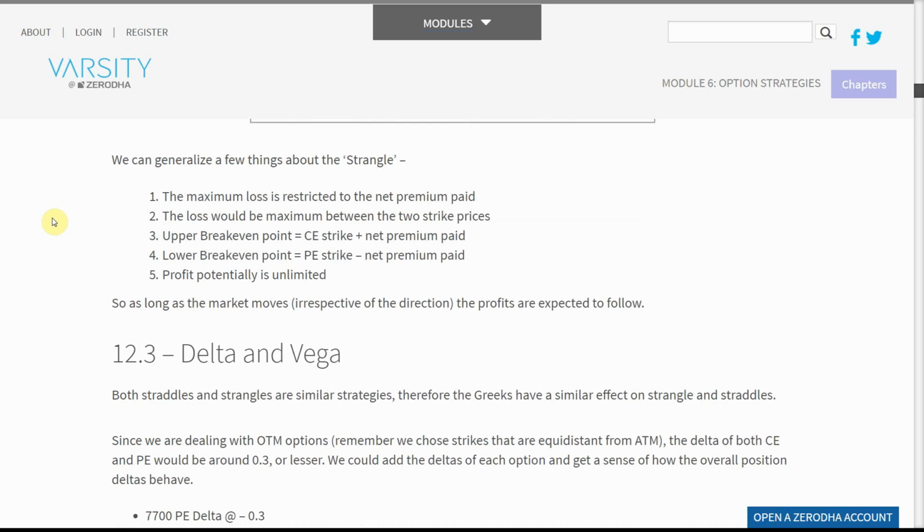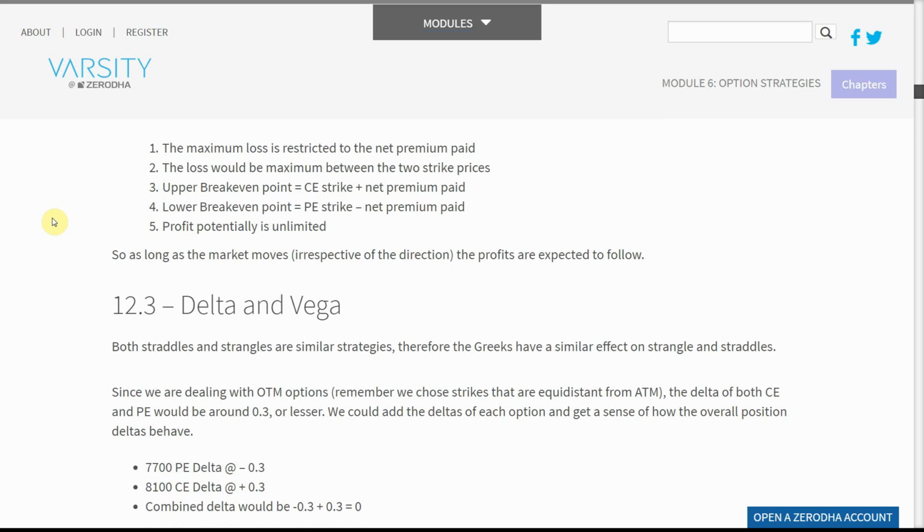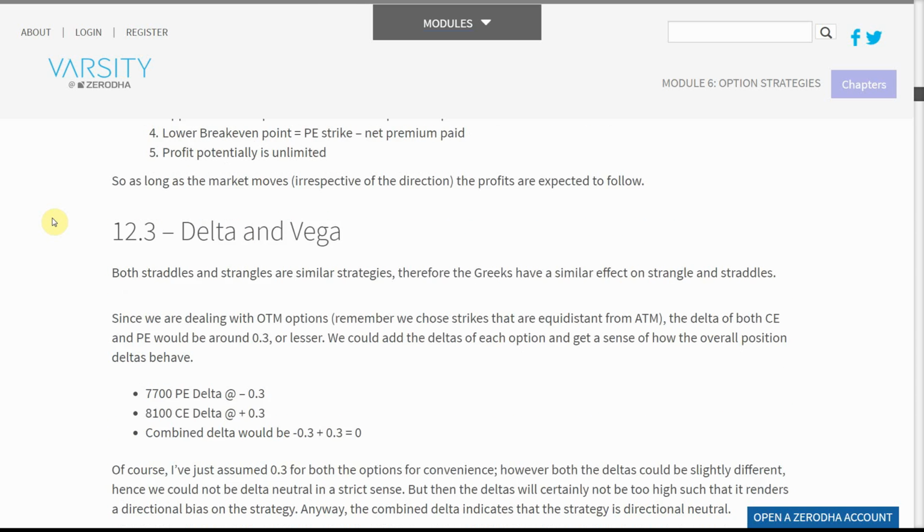The maximum loss is restricted to the net premium paid. The loss would be maximum between the two strike prices. Upper break-even point equals CE strike plus net premium paid. Lower break-even point equals PE strike minus net premium paid. Profit potentially is unlimited. So as long as the market moves, irrespective of the direction, the profits are expected to follow.